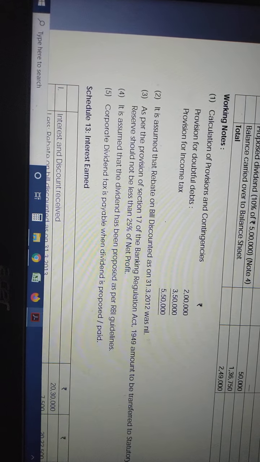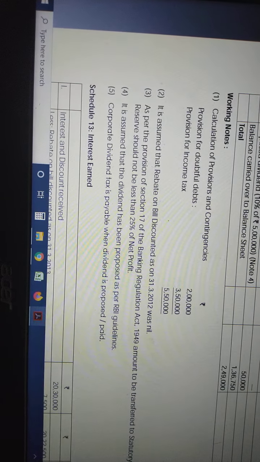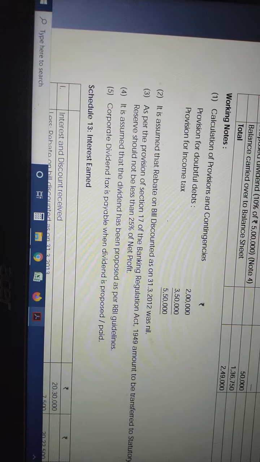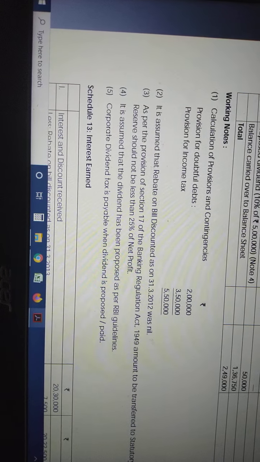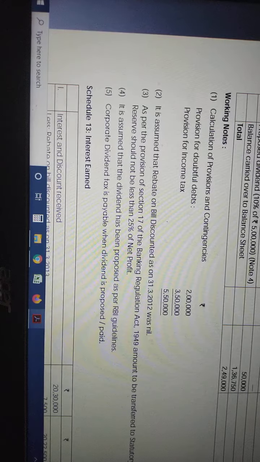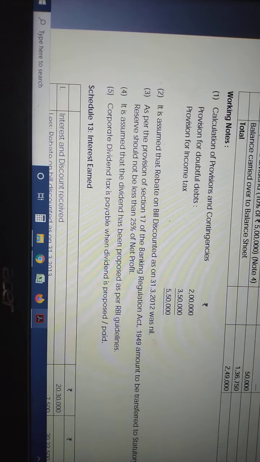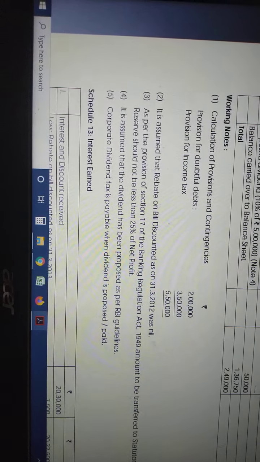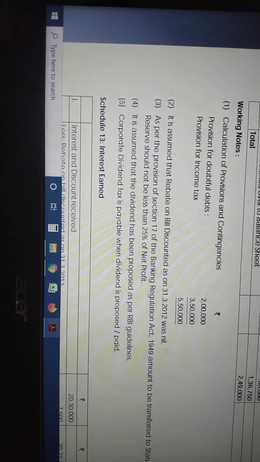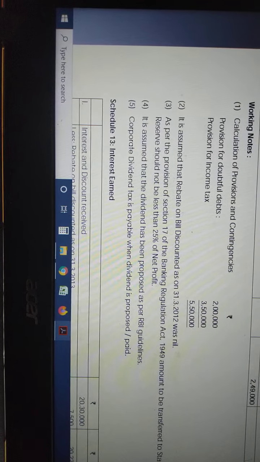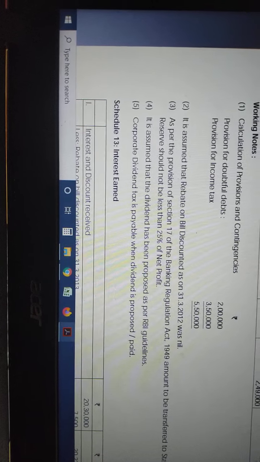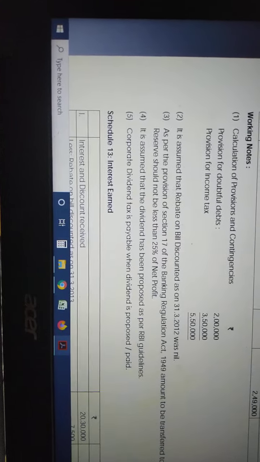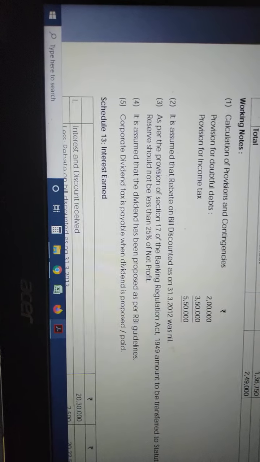As per provision of section 17 of the Banking Regulation Act 1949, the amount to be transferred to statutory reserve should not be less than 25% of the net profit. So that's why I transferred 25% of the current year profit. Okay, so that is a mandatory thing. Then point number 4, it is assumed that dividend has been proposed as per RBI guidelines. That is a general thing. And also the 5th point, corporate dividend tax is payable when dividend is proposed. Okay, sorry, these are the working notes.